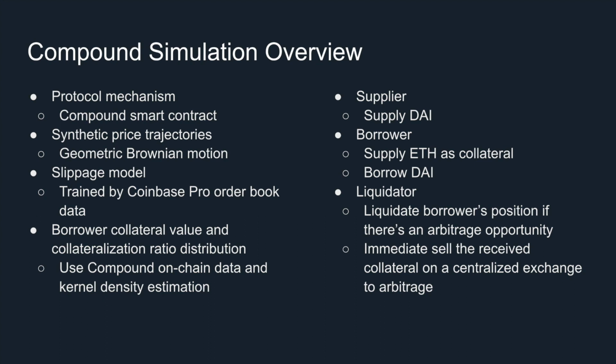We use Compound on-chain data and kernel density estimation to sample the borrower collateral value and collateralization ratio from the distribution. In terms of the agent model, we have three different types of agents. Suppliers supply DAI to the protocol, and borrowers supply Ether as collateral and borrow DAI from the protocol. Liquidators liquidate a borrower's position if there's an arbitrage opportunity. Once the liquidator receives the collateral, he will immediately sell it on a centralized exchange to arbitrage.